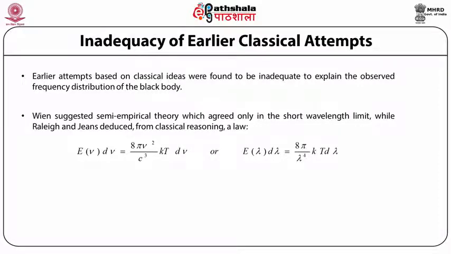This relation can also be written in terms of the wavelength, which is given as E as a function of lambda d lambda is equal to 8 pi by lambda to the power 4 into kT d lambda.